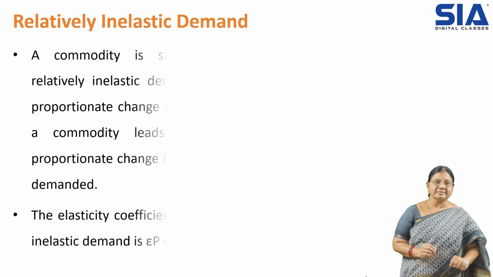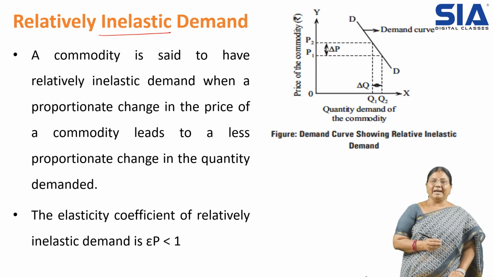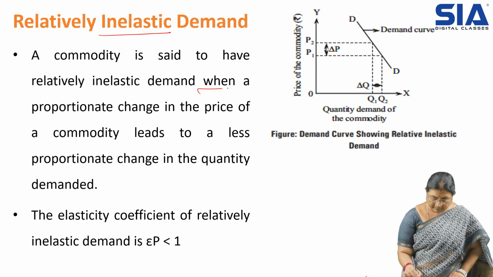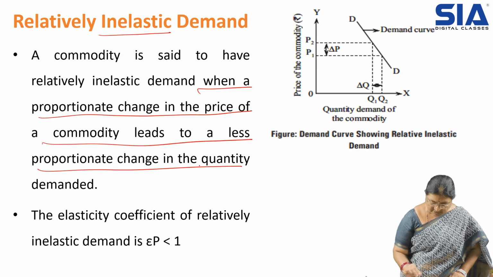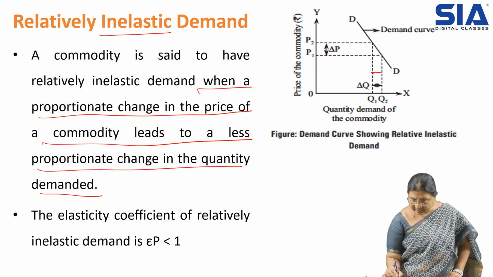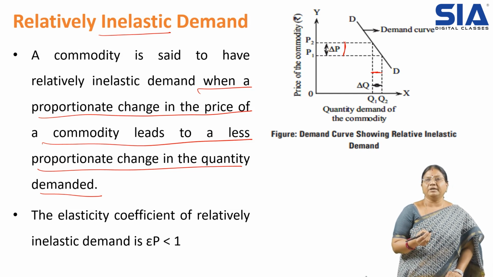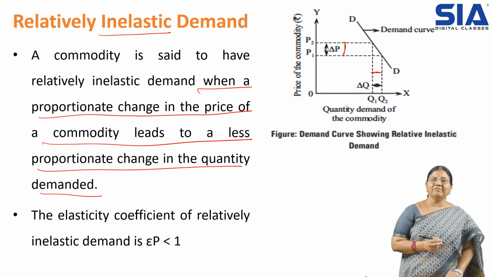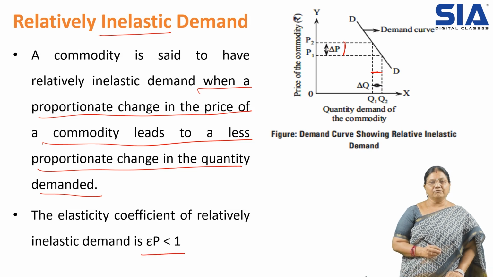Then the next one is relatively inelastic demand. Relatively inelastic demand is when a proportionate change in the price leads to a less than proportionate change in the quantity demanded. There is a lot of change in the price, but the change in demand for the commodity is very little. This situation is said to be relatively inelastic demand, which is denoted by EP less than 1.